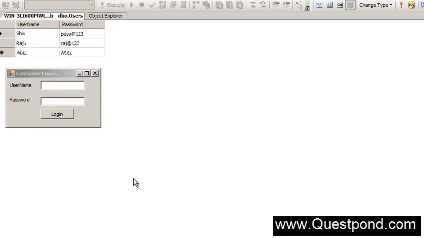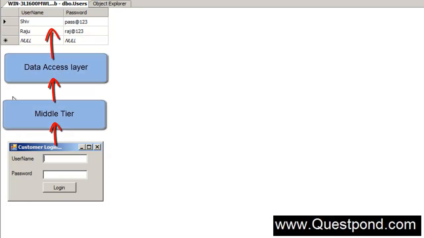Now we would like to continue the same tradition which we have been following from the previous labs. That is, we would like to ensure that we follow the 3-tier architecture. In other words, when the end user puts in a proper username and password on the screen over here, it will first hit the middle tier, and the middle tier will hit the data access layer, and the data access layer will actually hit the database.